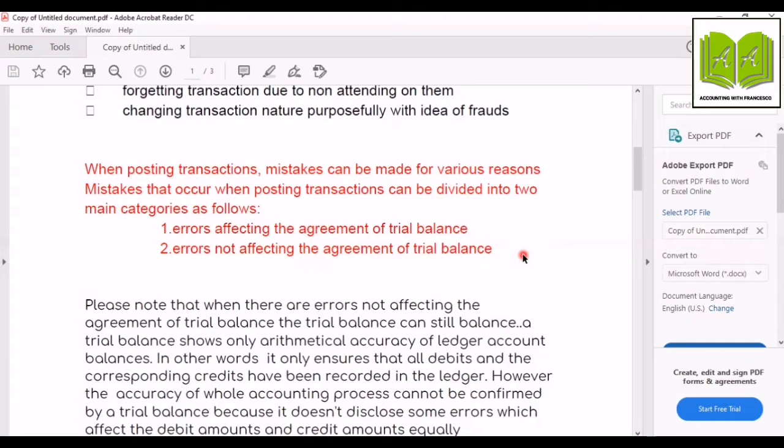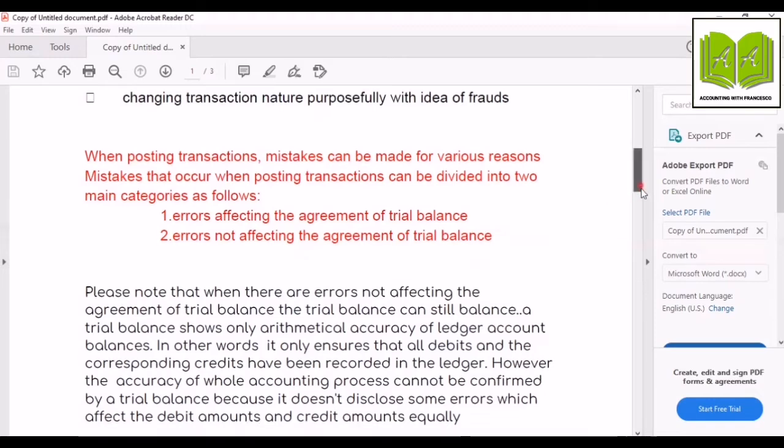So when this transaction is omitted, how to rectify this error? Purchase account must be debited and creditors account must be credited by 25,000 each. So we will discuss these two types of errors in detail during the next videos. For now, just have a basic understanding.